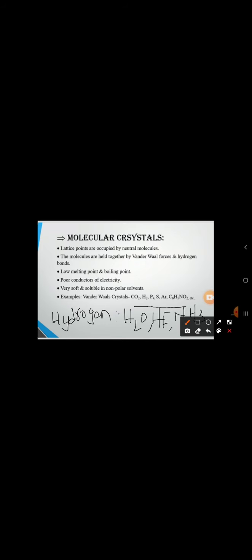So this is about molecular crystals. What are molecular crystals? These are occupied by neutral molecules, so we call them molecular crystals. They are held by weak van der Waals forces and hydrogen bonding. They have low melting and boiling points, are poor conductors of electricity, and are very soft and soluble in non-polar solvents. This is nothing but molecular crystals.